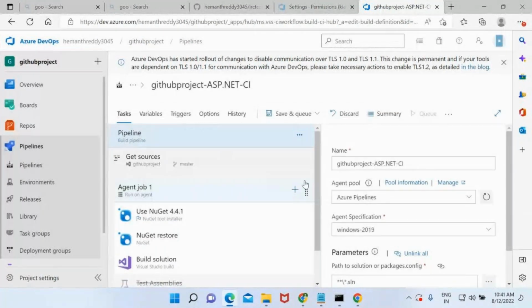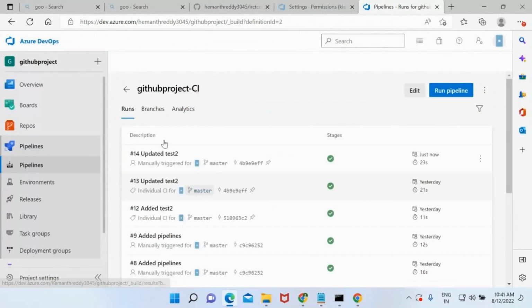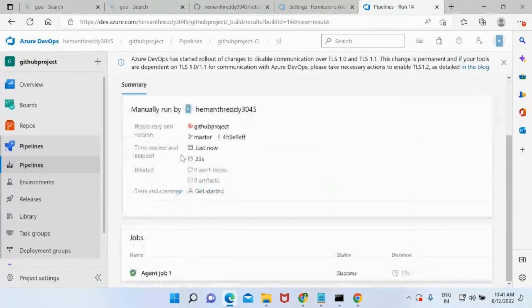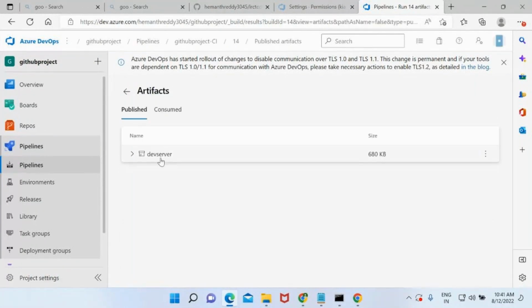Now, let me show you the output of the first one. This is the latest one that I have run, and I'm able to see one published artifact. See, it has received the name from that variable, right? Now tell me the difference between pipeline variables and variable groups. This was an interview question. Pipeline variables are limited to the specific pipeline. When it comes to variable groups, you can define the variables in a variable group library and you can link those variables to any other pipeline. Understood?